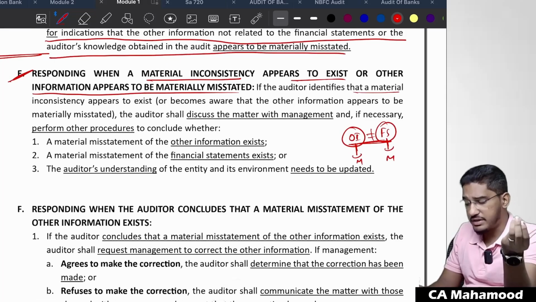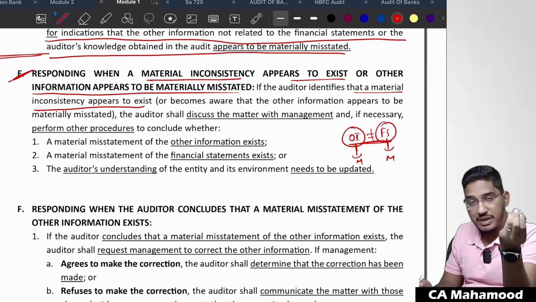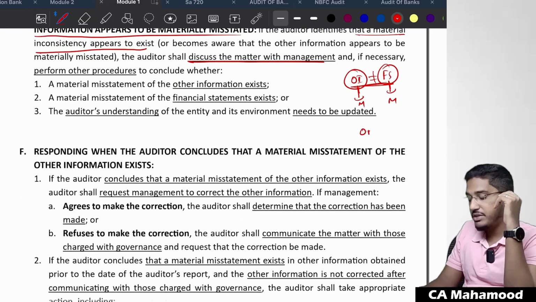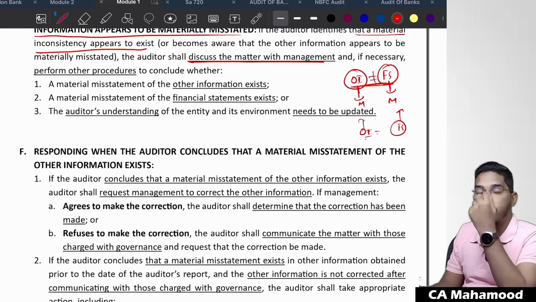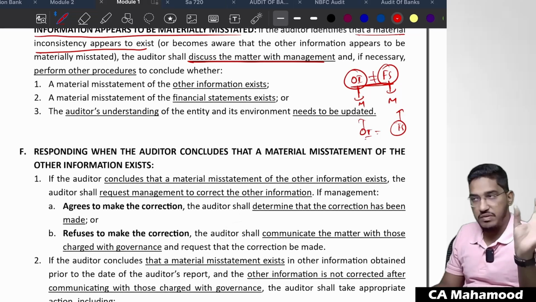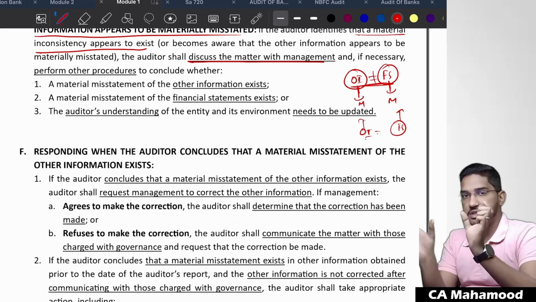If the auditor identifies that a material inconsistency appears to exist or becomes aware that other information is materially misstated, the auditor shall discuss this matter with the management. First, you have to go and discuss with the management. For example, other information is saying some revenue, financial statements is saying some other revenue. First, you have to go and discuss with the management. Sir, in the other information, you have told this much figure of revenue. In the financial statements, you are telling this much figure of revenue.